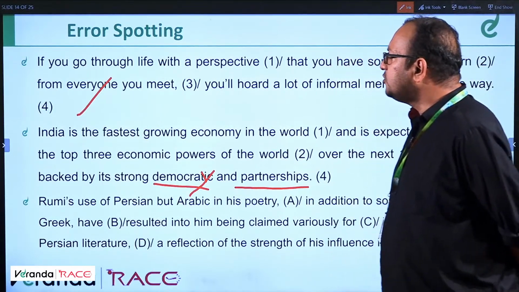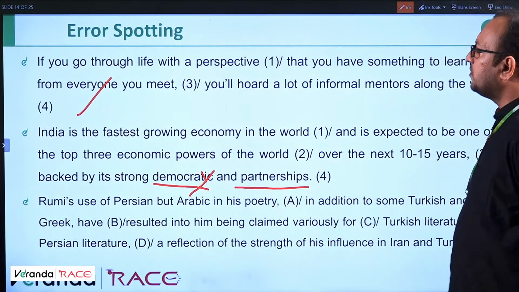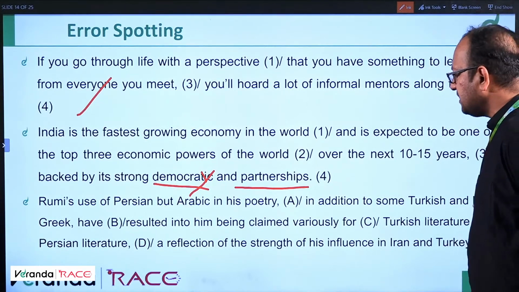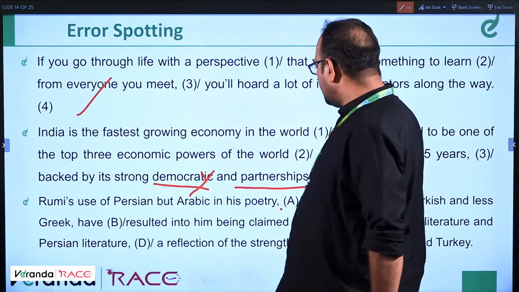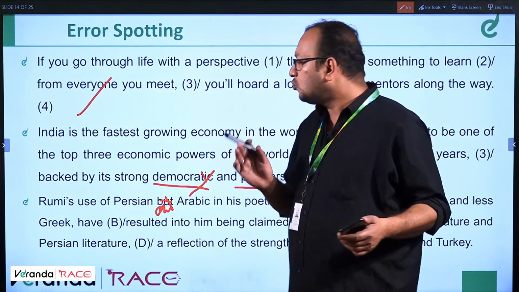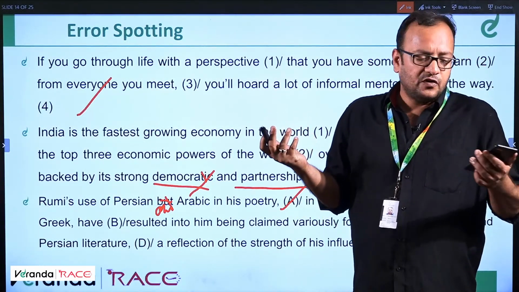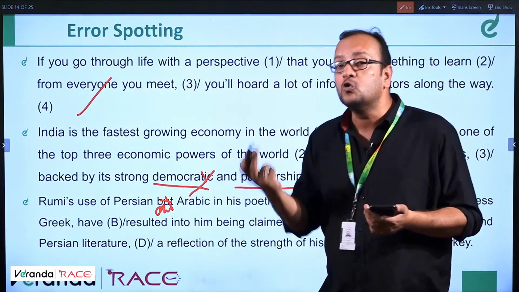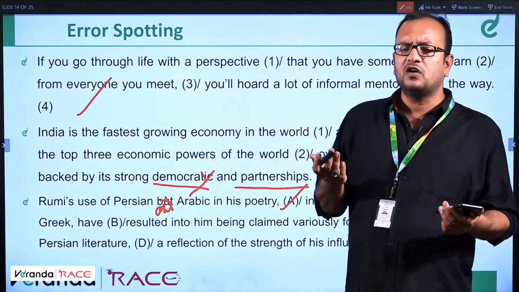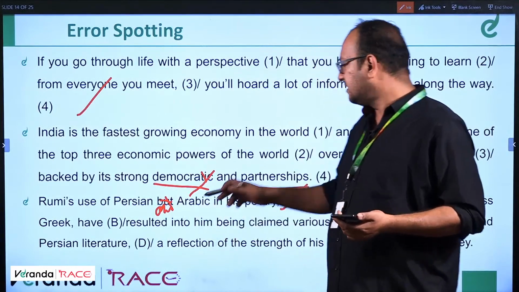Clear? Okay. Rumi's use of Persian but Arabic in his poetry. This is incorrect. One has an error because it should be either and, because we cannot say use of Persian but Arabic. We have to create a contradiction for that matter. For example, we could have said Rumi used Persian instead of, or did not use Persian but he used. This is error, so it should be and.